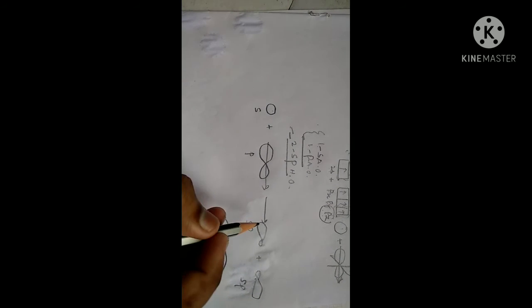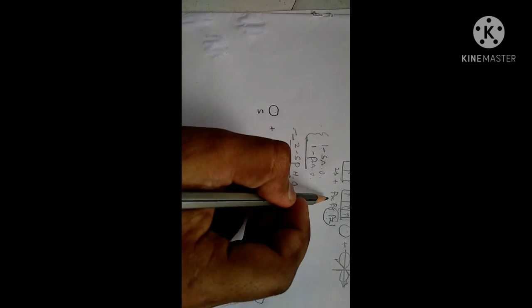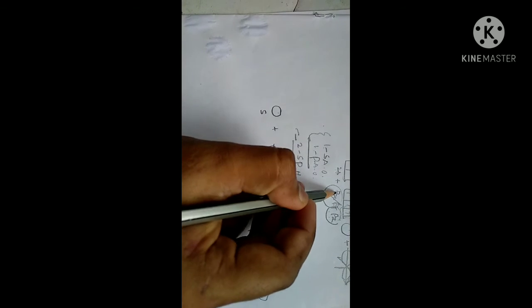We can write it in this fashion also. So these are the two hybridized atomic orbitals. The remaining two are unhybridized, that is px and py. We can write like this also. This is the px and this one is the py.